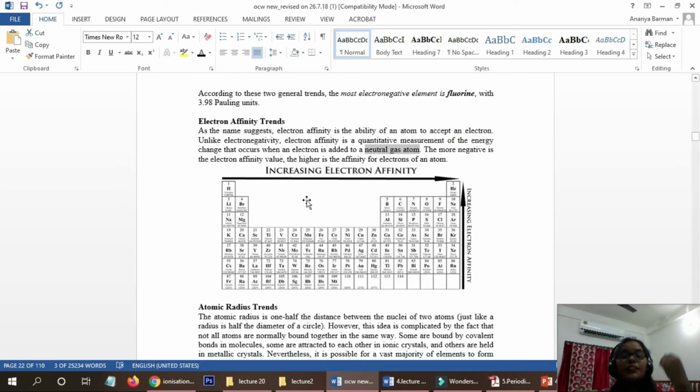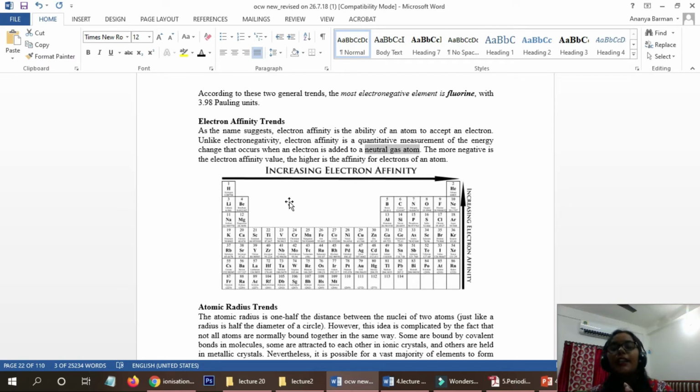So what will be the trend of electron affinity? Obviously, electron affinity will increase towards the right side along the period. Why? Because towards the right side along the period, the size will decrease, because the nuclear charge will increase.